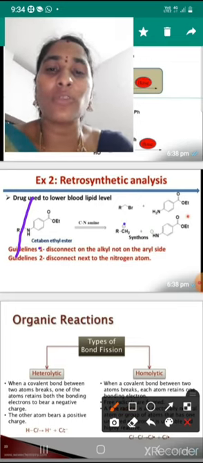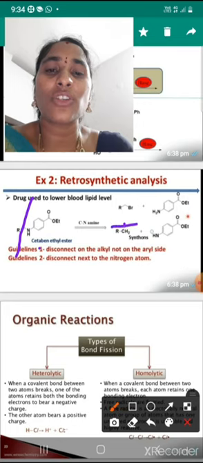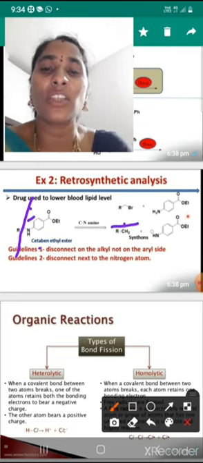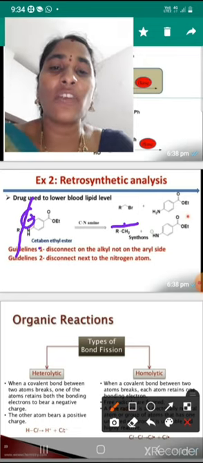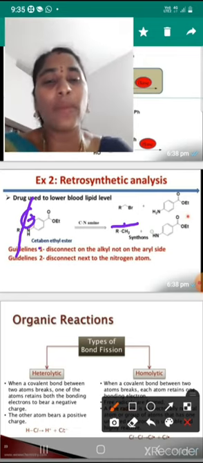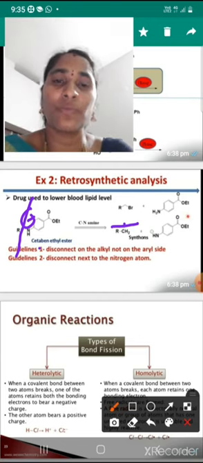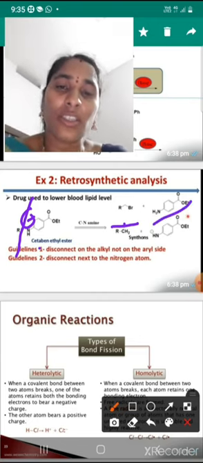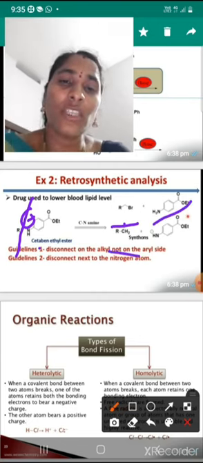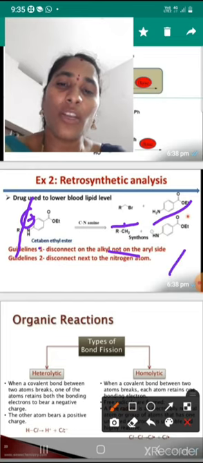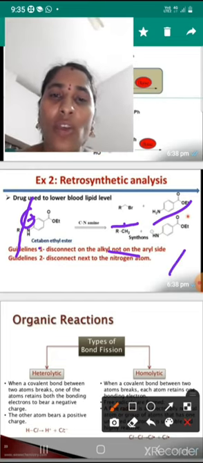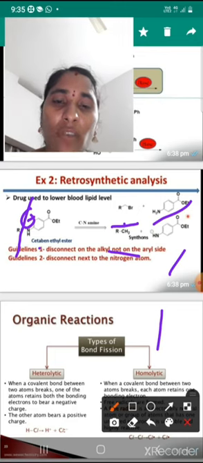It will receive bromine, so we get RCH2Br, and then the NH minus negative synthon will receive H plus and be converted into NH2. So this one is the positive synthon and this one is the negative synthon. Okay, so that is the second guideline of retrosynthesis.